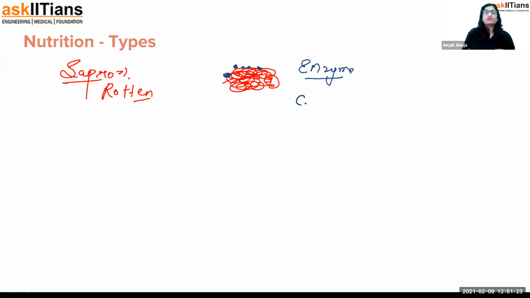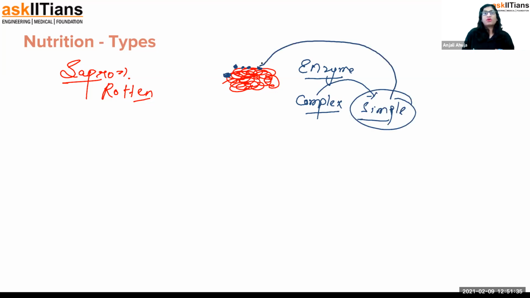And this is going to convert complex material. For them, this is a food material, but they are going to convert the complex material into simple form. And that simple form is the one which is absorbed by them. This is how digestion happens. Saprophytic, phyte means to eat.